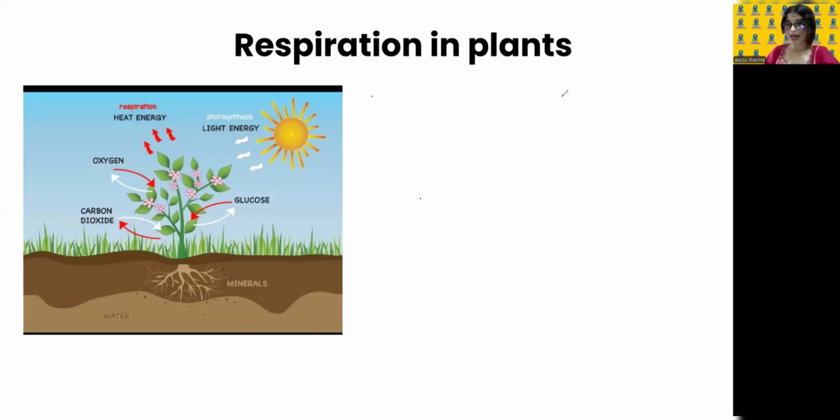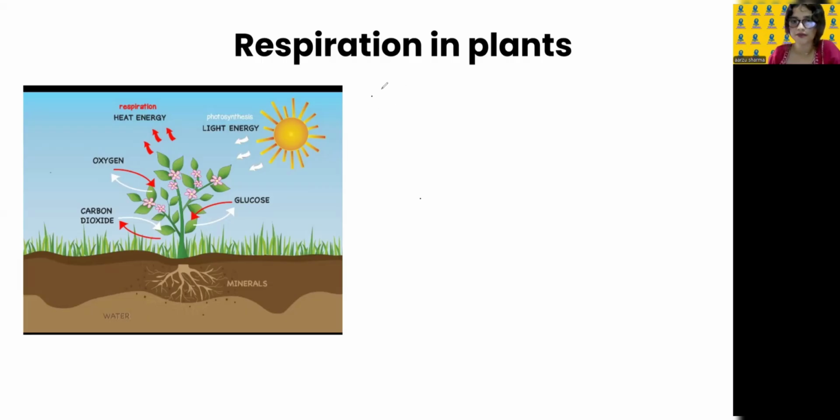Now see, for plants, it is a little different. The thing is, plants respire through almost all of their body parts. Like they respire through their roots, through their leaves, through their stems. Because all these parts need energy. To individually meet their needs, they respire from all these parts.